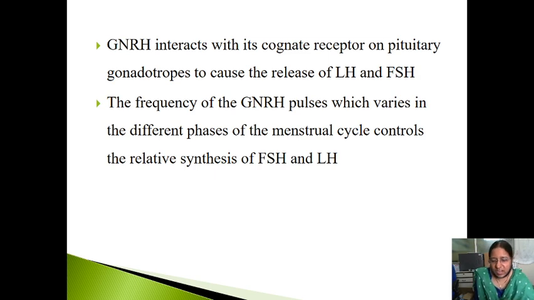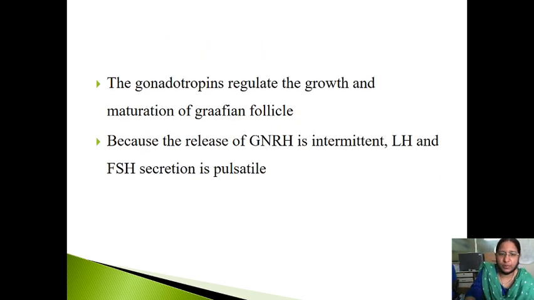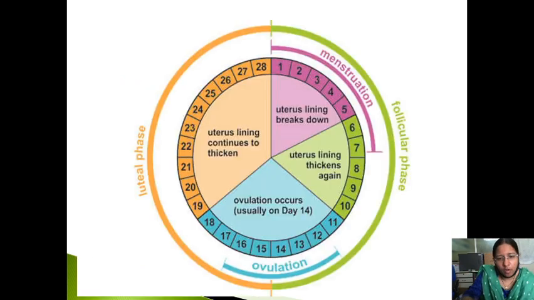The frequency of GnRH pulses, which varies in the different phases of the menstrual cycle, controls the relative synthesis of FSH and LH. The gonadotropins regulate the growth and maturation of the Graafian follicle. Because GnRH is released intermittently, the stimulation of the anterior pituitary to release LH and FSH is also intermittent, so FSH and LH secretion is also pulsatile. Understood?